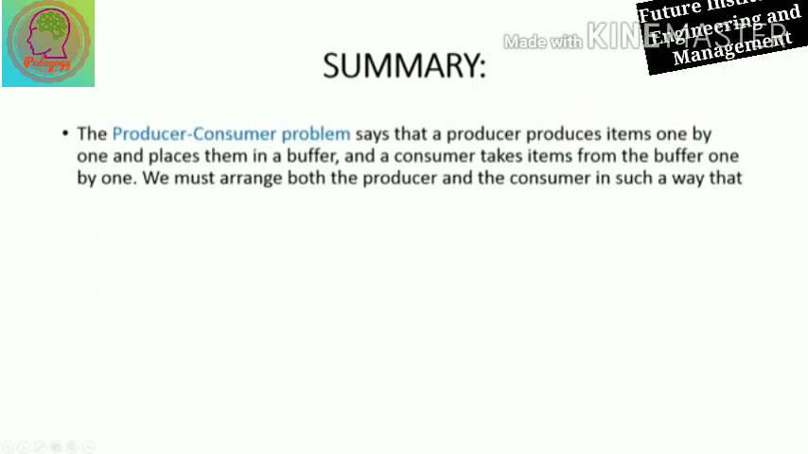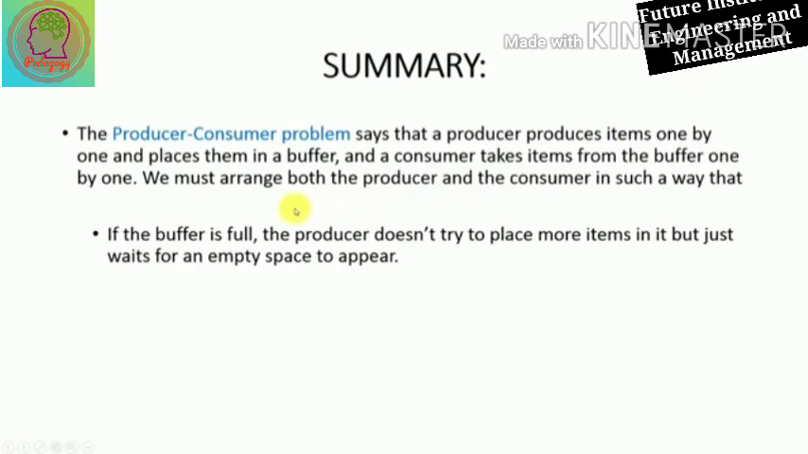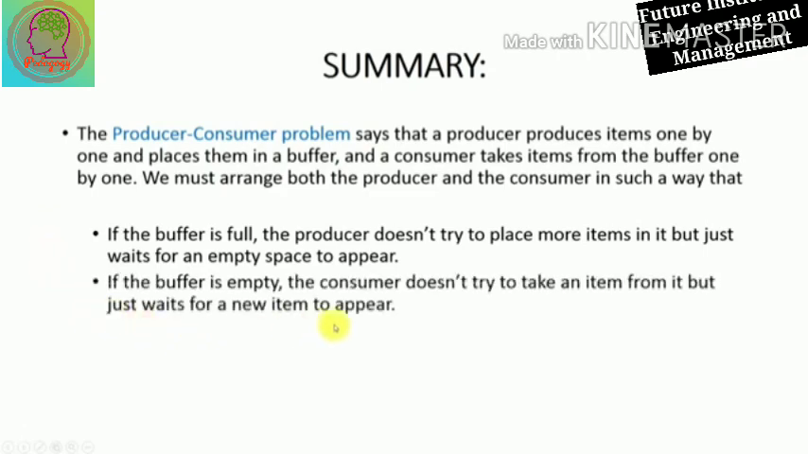So this is our summary. Please look at this and read very carefully. The producer produces items one by one and places them in the buffer, and the consumer takes items from the buffer one by one. We must arrange both the producer and consumer in such a way that if the buffer is full, the producer does not try to place more items in it but just waits for an empty space to appear. If the buffer is empty, the consumer does not try to take items.